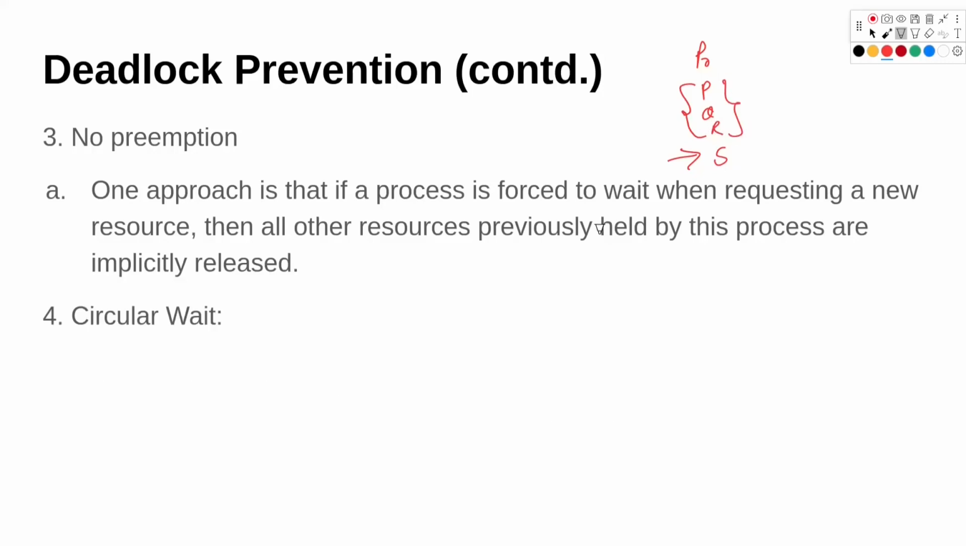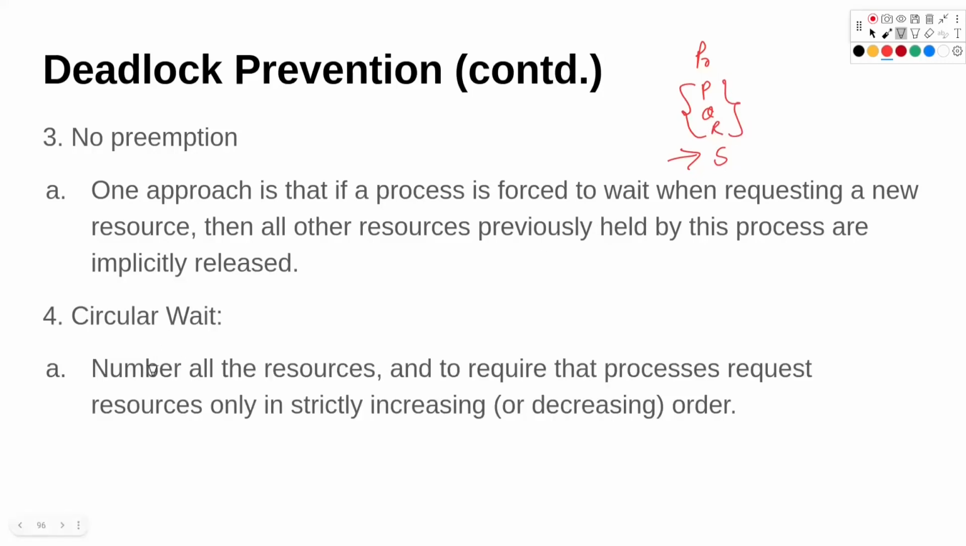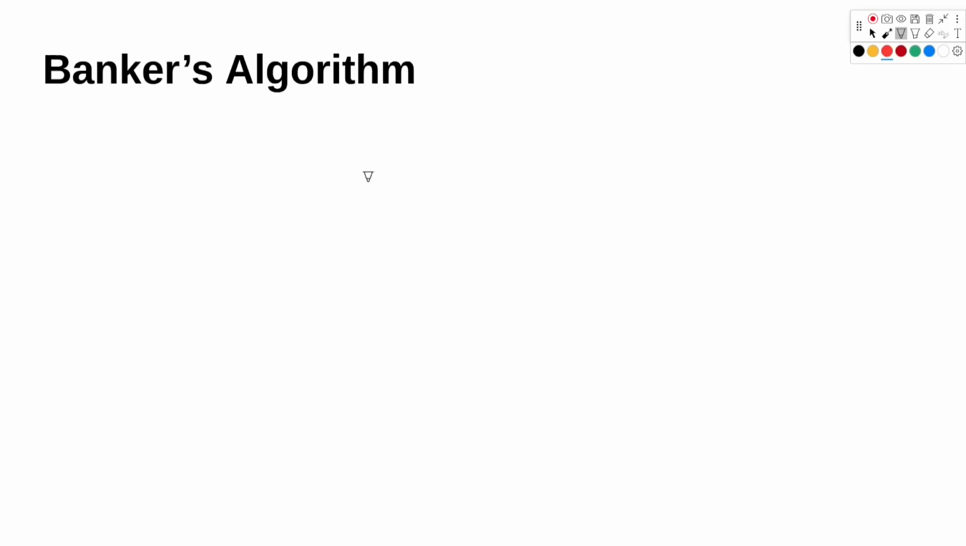Fourth one is circular wait. To break this condition, we can number all the resources and require that processes request resources only in strictly increasing order. So we can number the resources, let's say R1, R2, R3. A process first will take resource R1, then it will take R2, then it will take R3. In that case, we won't have a circular condition where R2 was acquired first and then R1 was acquired second, and so on.